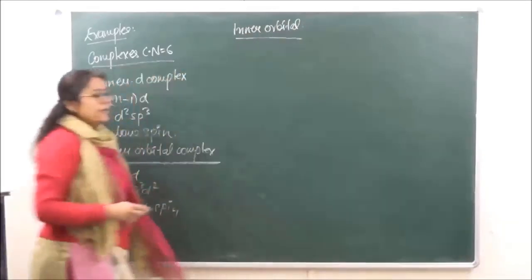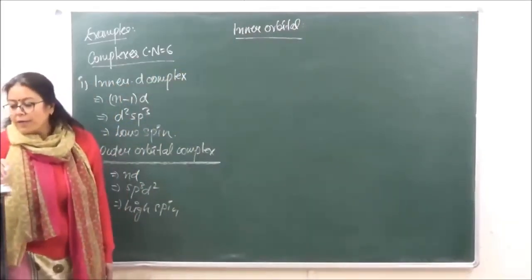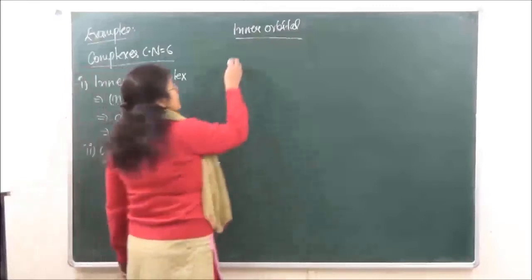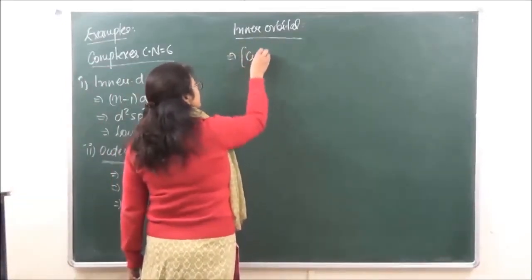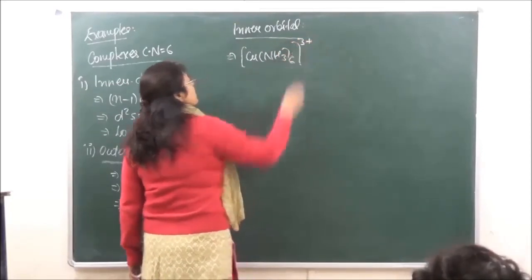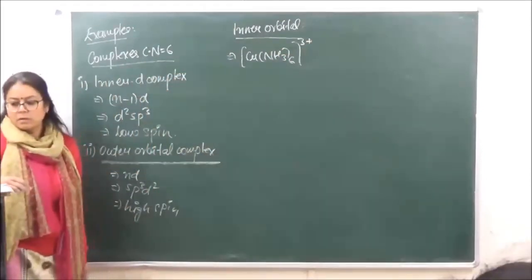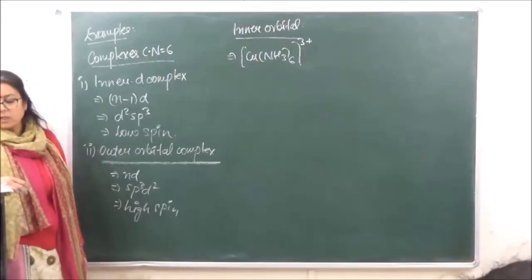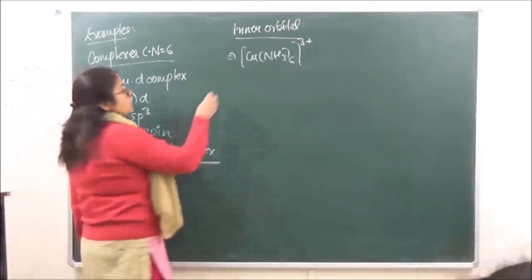When we are doing the inner orbital complexes, over here we have Cr NH3 6, 3 positive. Okay, this is the complex which we are going to do.